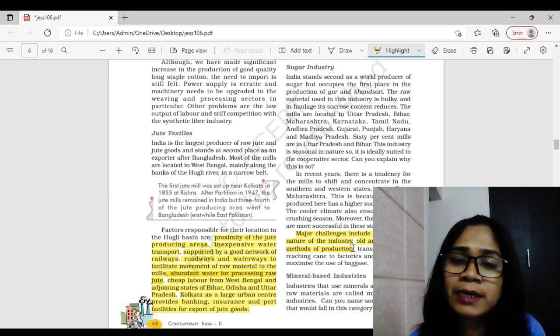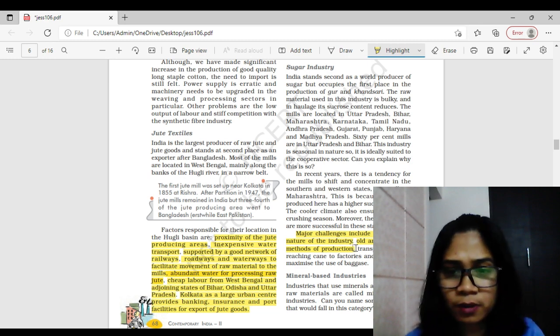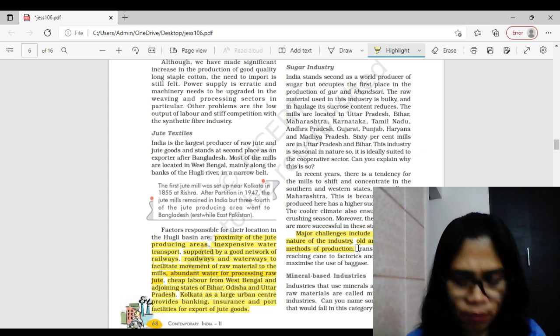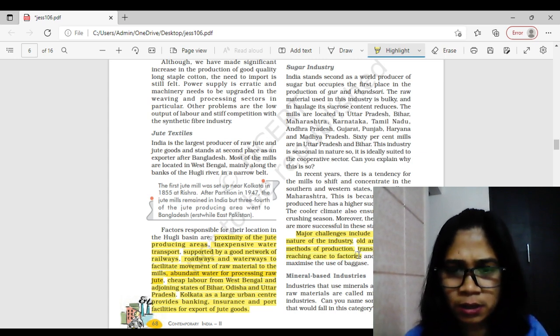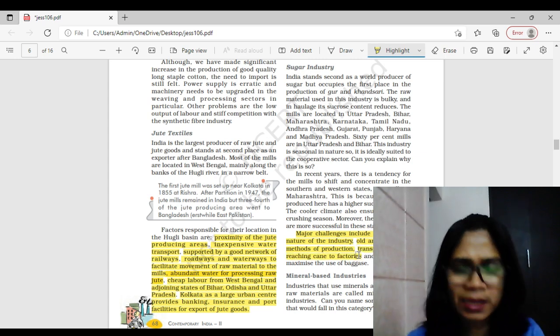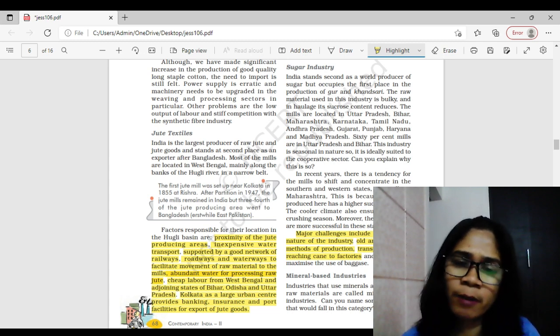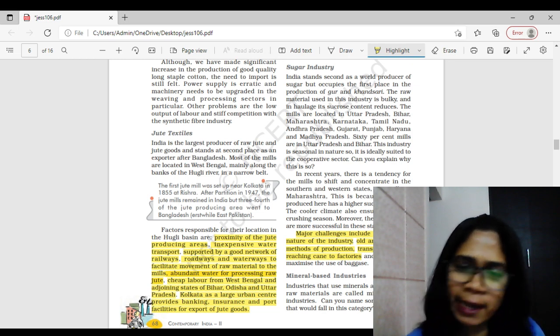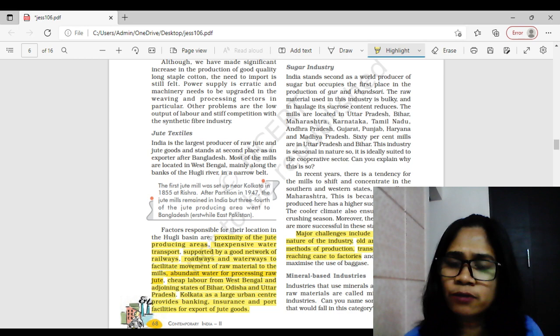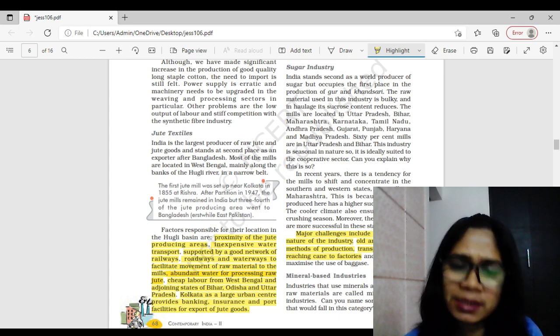Now, the third one: delay in transport to the factories. We all know we have gone to the person who sells sugarcane juice, right? You might have seen the amount of juice that comes out when he crushes it. Just think, if the sugarcane reaches late, maybe after 1 week, will the amount of juice, that is the sugarous content, remain the same in the cane?